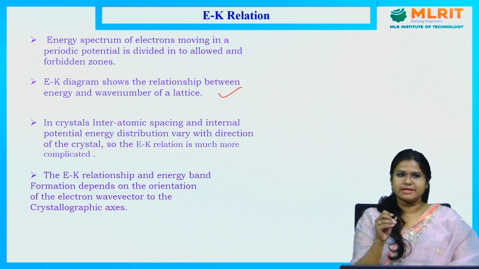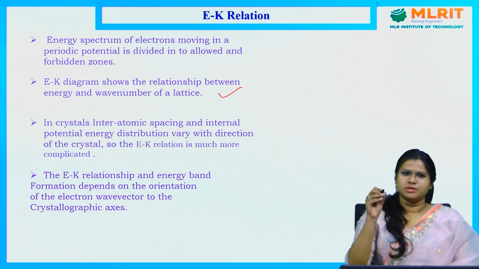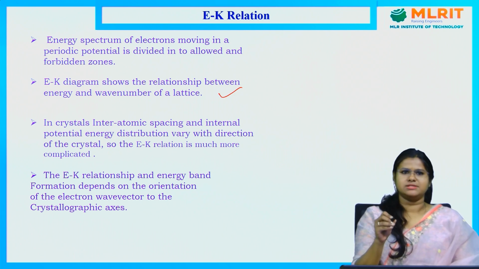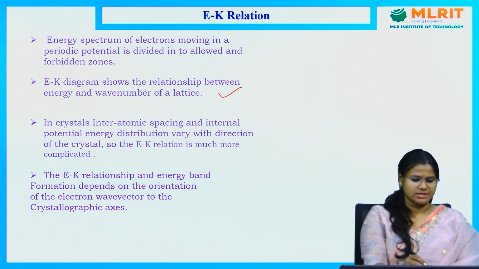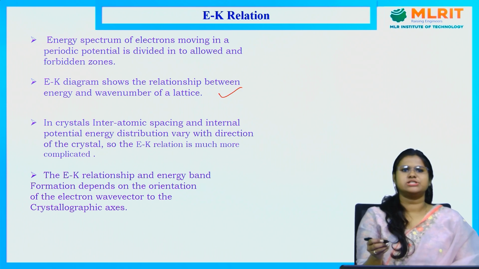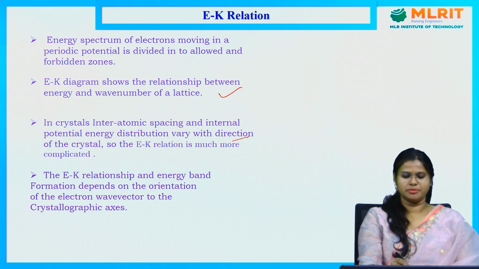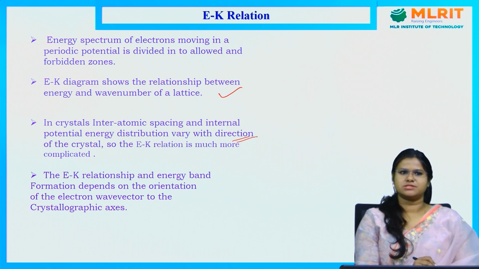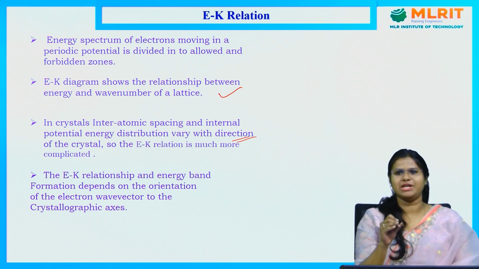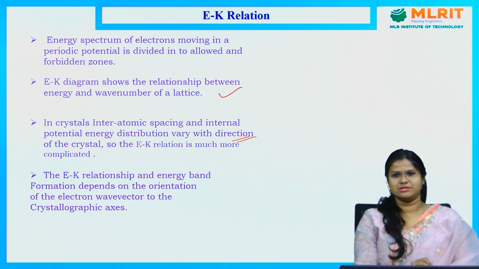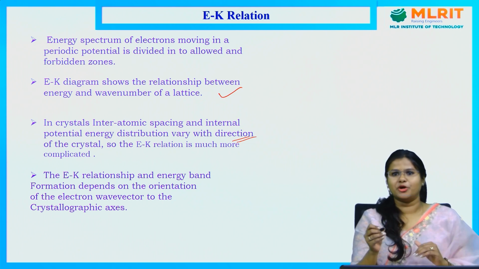But in a real crystal, the energy and wave vector dependence also depends on something else. That thing is the direction of the crystal. The internal potential energy distribution will vary with the direction of the crystal. That's why the EK relationship will be much more complicated and will be modified a little bit.